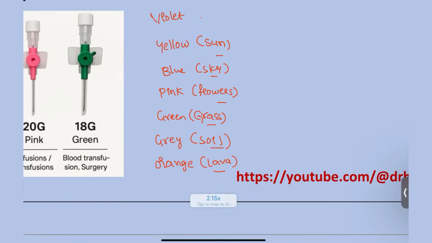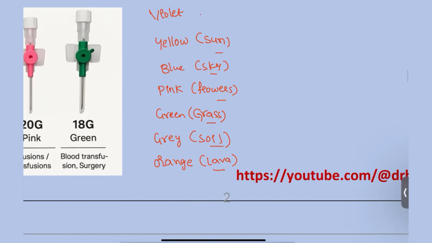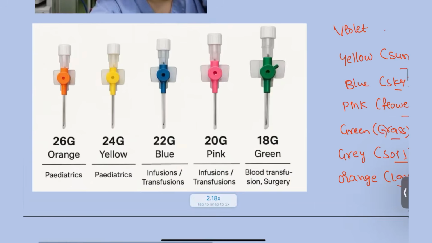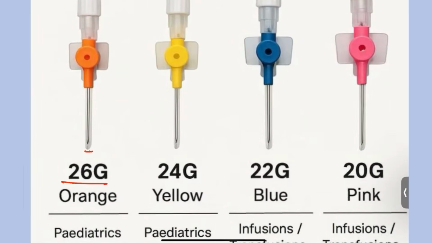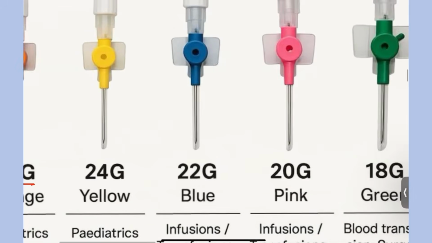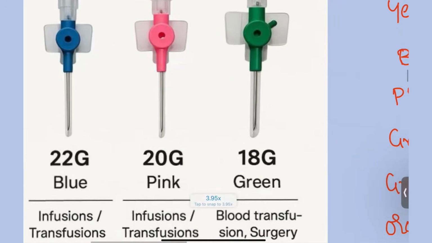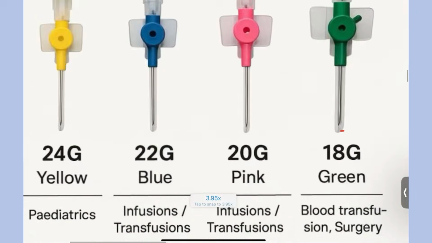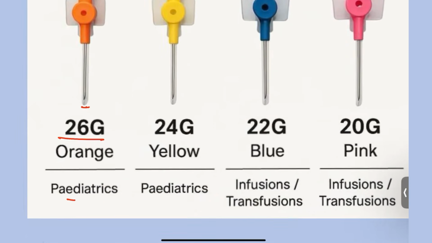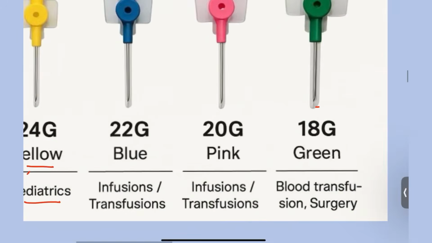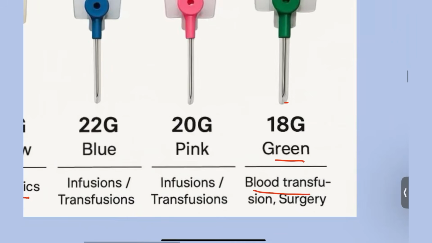Now, what are these gauge numbers, how are they sized, and what are the uses? For the gauge color at 26, this is the highest number. When the number is decreasing, the size is increasing, and the needle length will be more. Next, orange is used commonly for pediatrics. Yellow is also used for pediatrics. Green is most commonly used for blood transfusions. Blue and pink are used for adult patients.